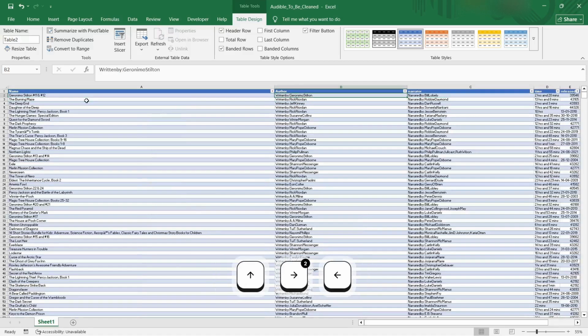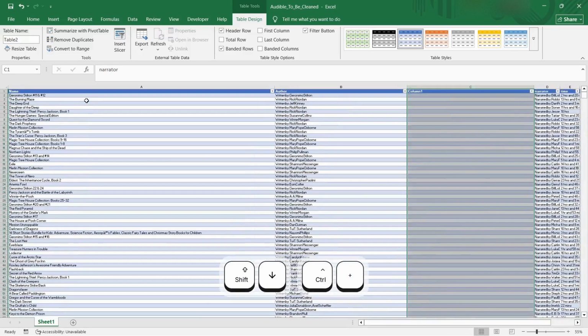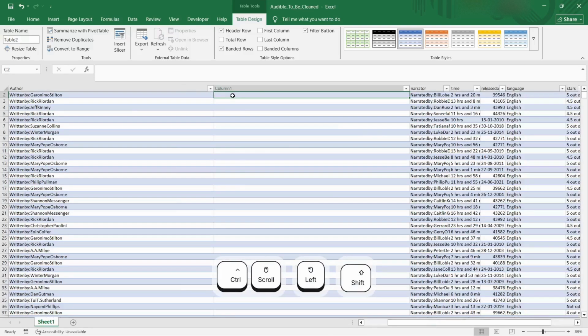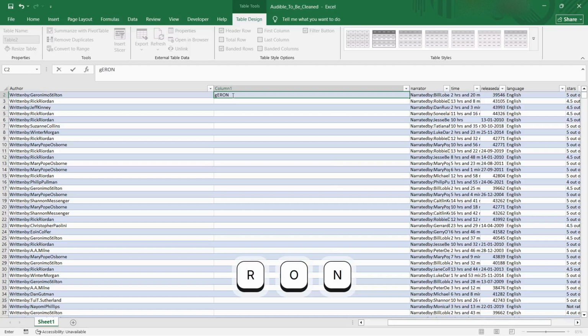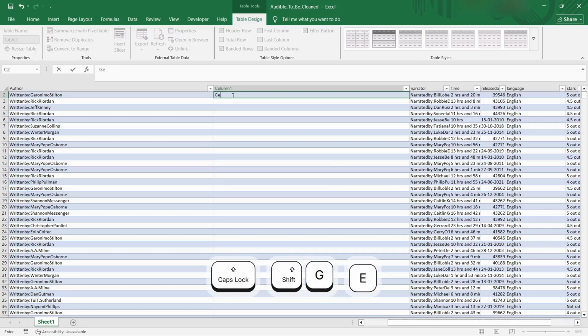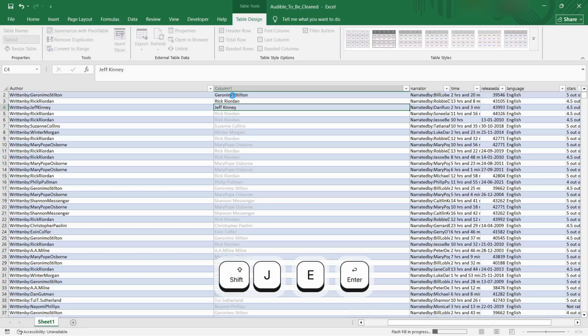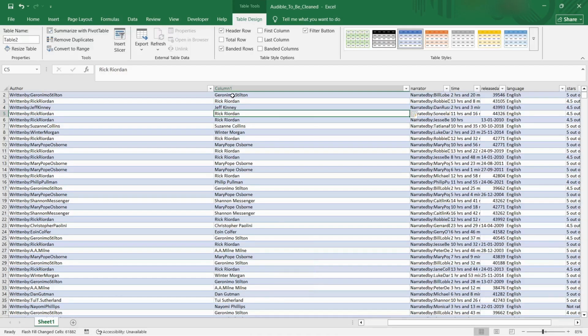First let me just clean these off. Written by and narrated by, I'll just put them as their name. So let me add a new column over here, and then instead of written by, I'll try to flash fill this by typing their names out. Geronimo, Rick, Reboot, Jeff. Okay, so here it comes. All right, so that's flash filled because we have to write at least 3 so that Excel gets the